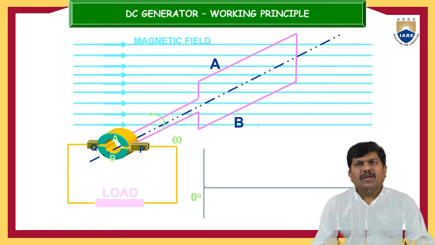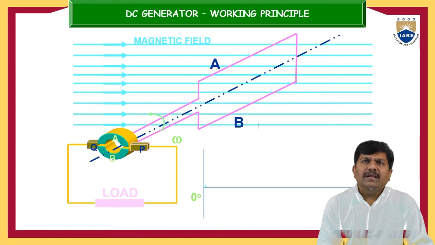So coming to the principle of operation, the magnetic field is clearly represented here. A is one conductor and B is another conductor. This is the stationary load, and P and Q are the brushes.